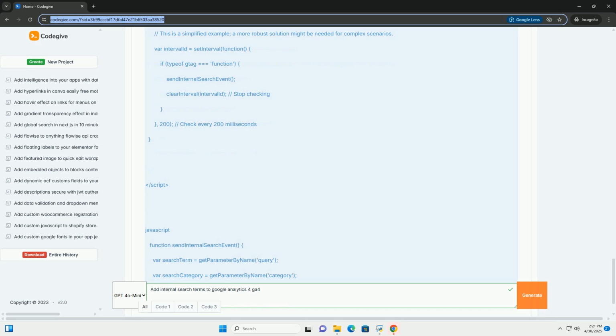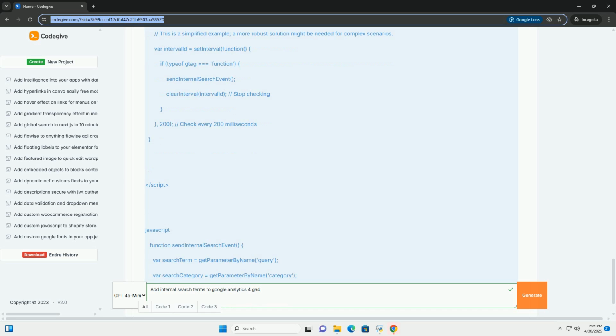For instance: https://www.example.com/search?q=blue+shirts, https://www.example.com/results?search=digital+marketing, https://www.example.com/products?keyword=running+shoes, https://www.example.com/blog?s=SEO+tips.